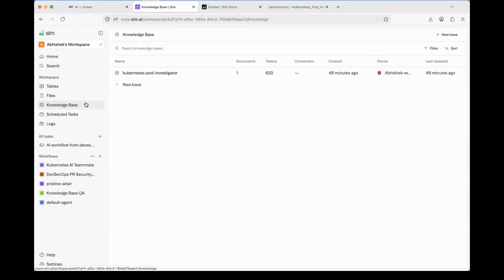Abhishek, is it safe? See, as I told you, sim.ai can be self-hosted as well. This is a hosted solution. My bad, I told it wrong. This is a hosted solution. You can self-host as well. So using Ollama, you can run it locally. In such cases, there is absolutely no problem.